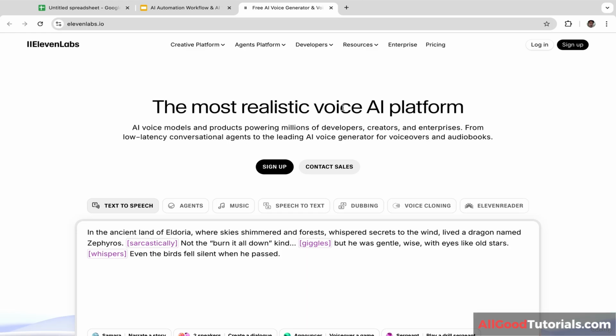We are going to use 11 Labs for building AI voice agent. So we're going to build AI receptionist that is able to talk with your customers and have normal conversations, just like human, guys.